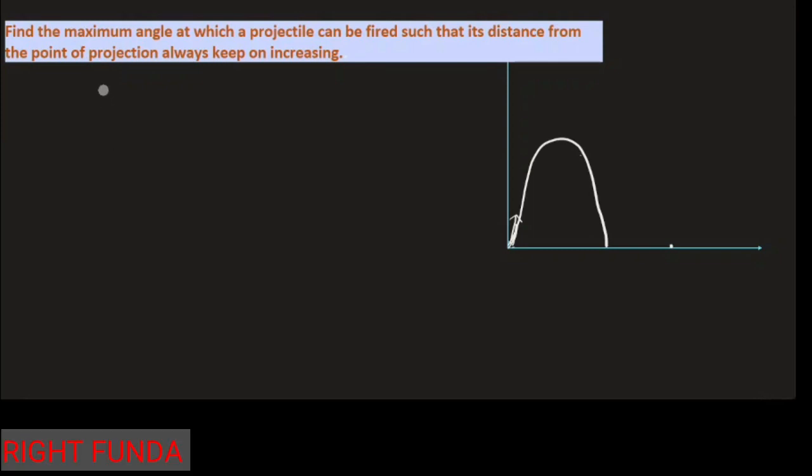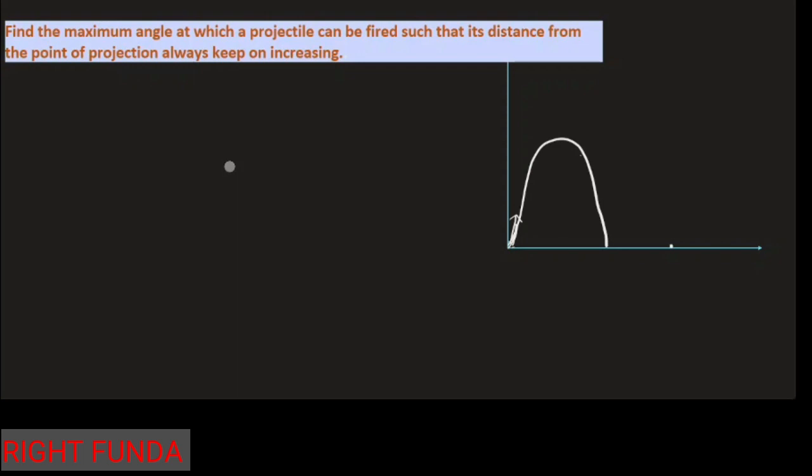Here is a very interesting question from projectile motion kinematics. Let's read the question. Find the maximum angle at which a projectile can be fired such that its distance from the point of projection always keeps on increasing. Always keeps on increasing. So you read the question. All of you try solving this problem. You can pause the video also.